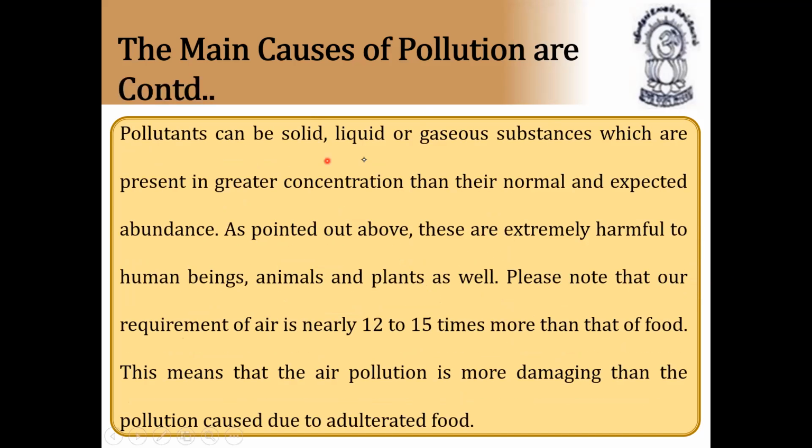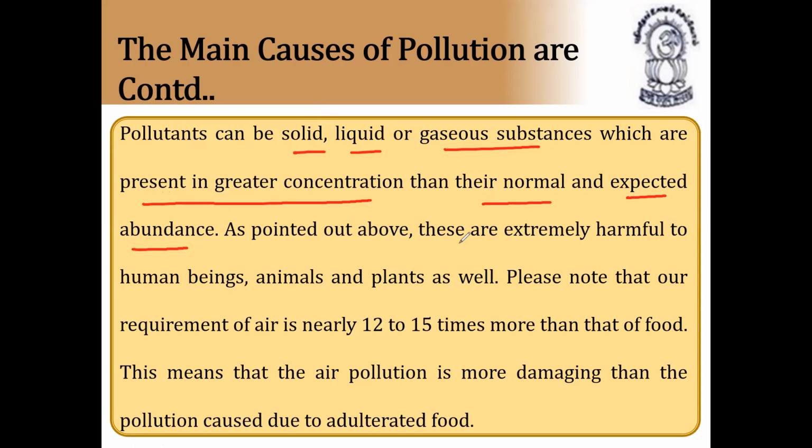Pollutants can be solid, liquid, or gaseous substances which are present in greater concentration than their normal and expected abundance. Then only you can say it is a pollutant.